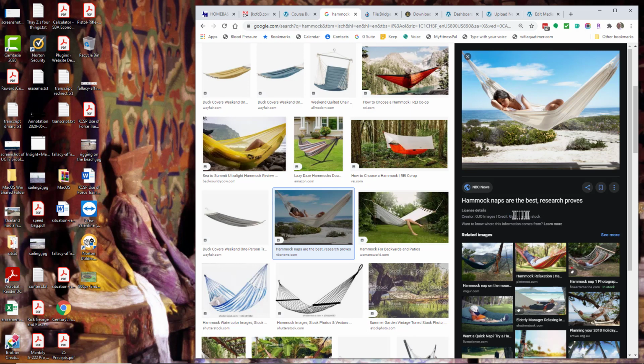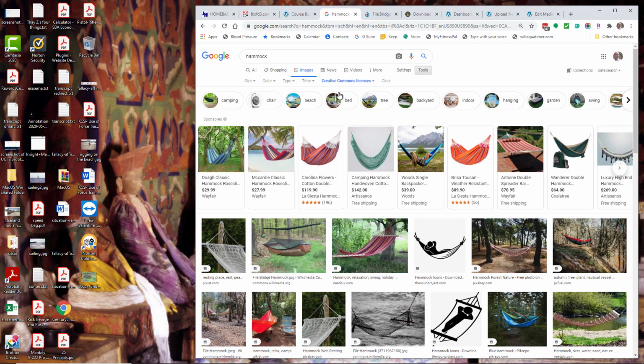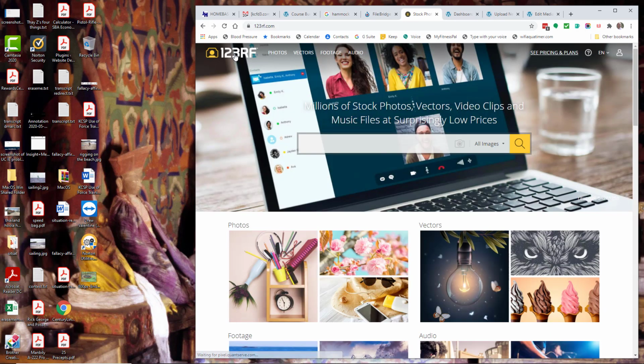If you see that the image comes from a stock photography website, it's usually expensive and you just don't want to go there. So be sure that you stick with Creative Commons licenses rather than commercial and other licenses, and you should be home free. Or just be sure you go to a stock photography website and you'll get great quality images for a very reasonable price.